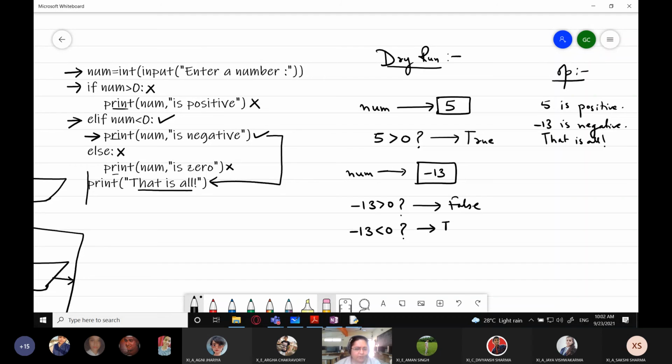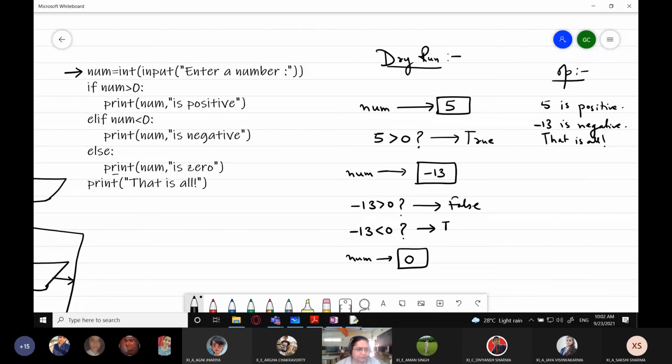Now we are going to see the dry run for the third case, that is when a user enters 0. What will the program give, or how will the flow of control be handled? Suppose now the value of num which the user has given is 0. And we are over here. Is num greater than 0? No, false, because it is equal to 0. It is not greater than 0. This won't be executed. Go to the next. Is num less than 0? No, that is also not true. False.